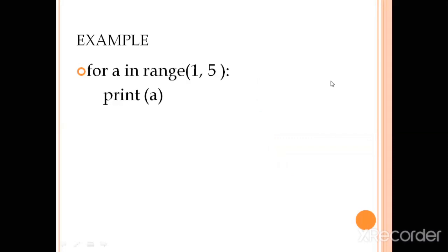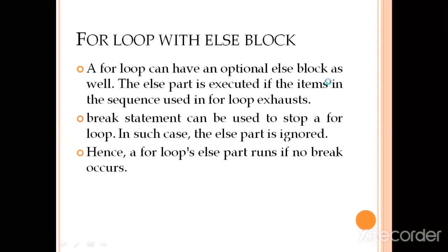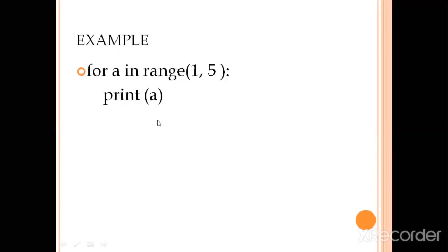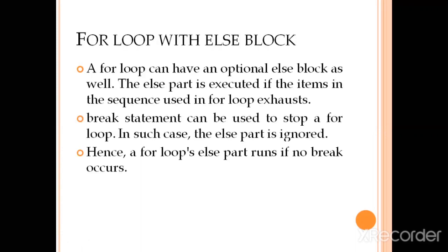Now moving to the next section, that is the for loop with an else block. In our previous example, we can see that after the for loop is executed, there is no other statement to be printed. But we can print any additional statement with the help of an else block. With a for loop, we can also use else, and the else part of the loop is executed when the items in the sequence used by the for loop are exhausted.